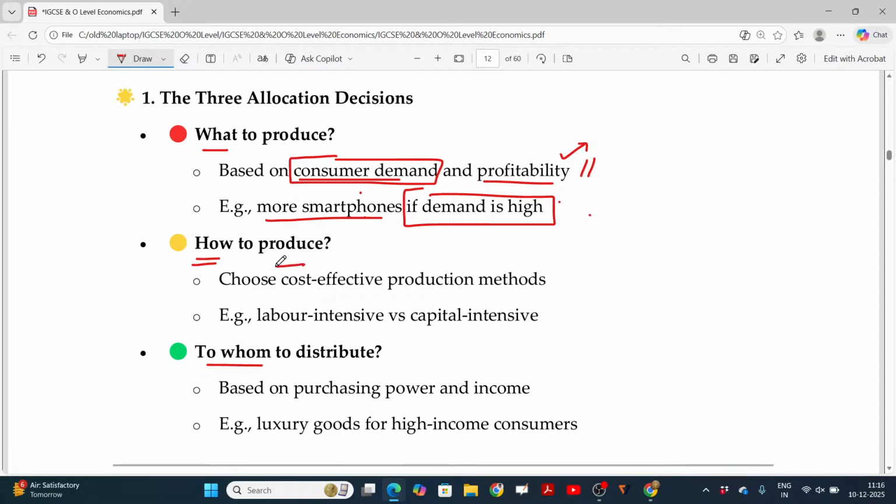Whatever it may be, their main intention is to reduce the cost of production. Cost effective production method, whether it is labor intensive or capital intensive. Capital intensive means predominantly you are going to introduce machines, right?